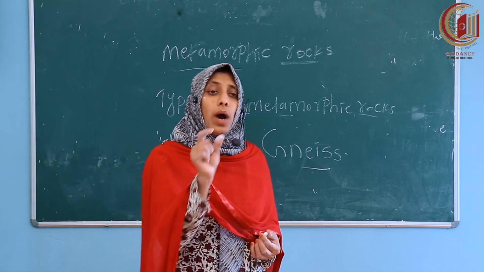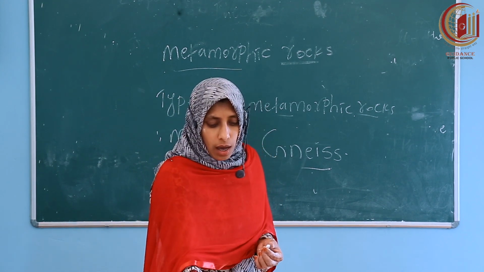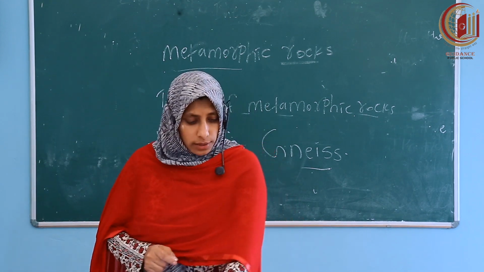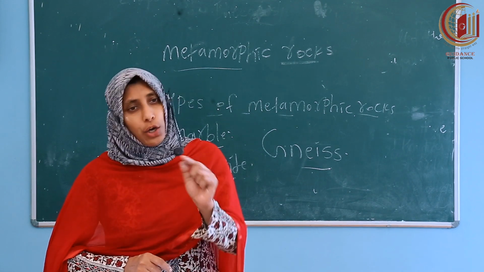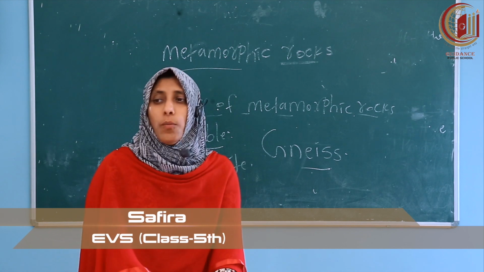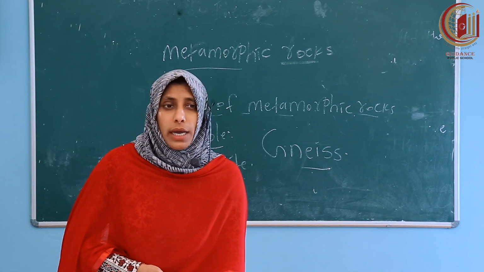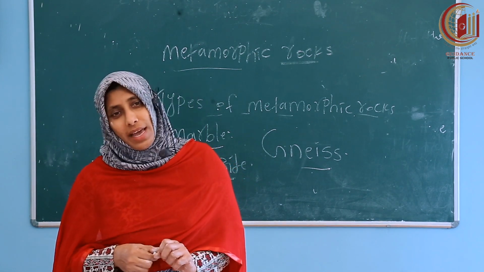You should read the textbook and find out the answer to this question: how is gneiss formed? The other three examples I already explained. It's homework for you. Write it in your SS diary.